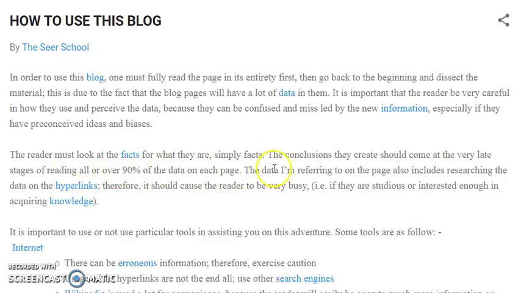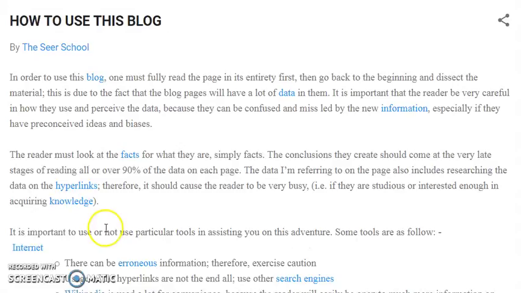on each page. The data I'm referring to on the page also includes researching the data on the hyperlinks. Therefore, it should cause the reader to be very busy. That is, if they are studious or interested enough in acquiring knowledge. It is important to use or not use particular tools in assisting you on this adventure.